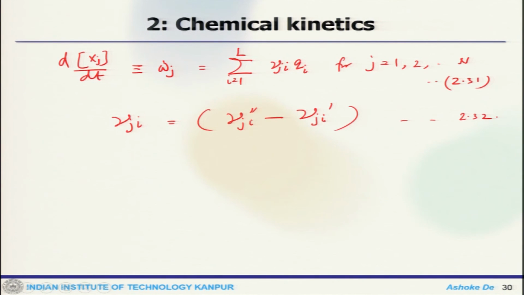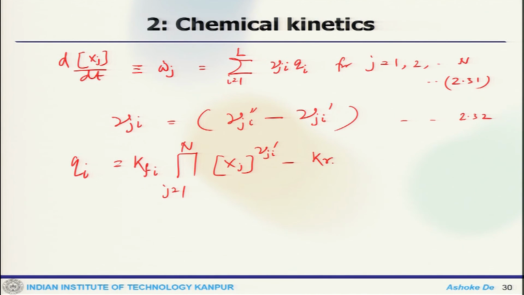That is how you put them together, and q I is your forward reaction rate, k f I product over j equals 1 to n of x j to the power nu j, minus k r I product over j equals 1 to n of x j to the power nu j.